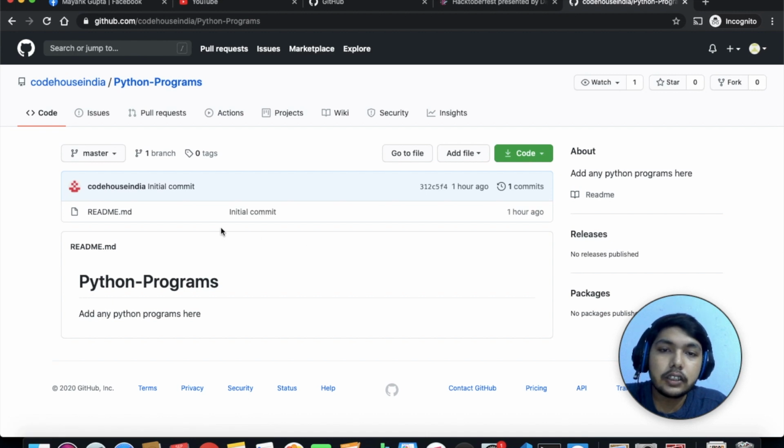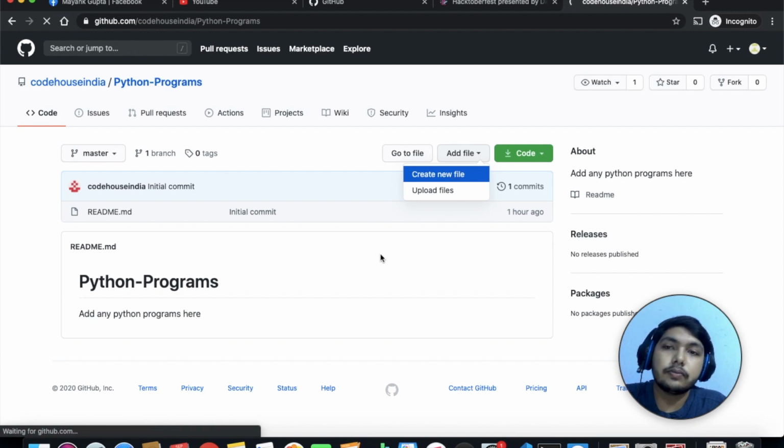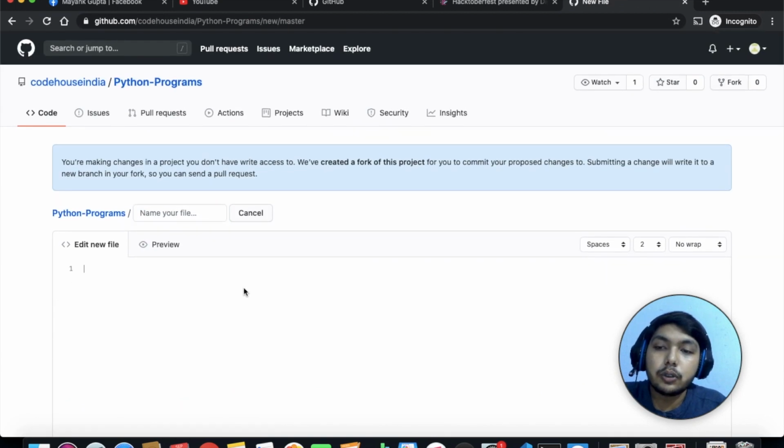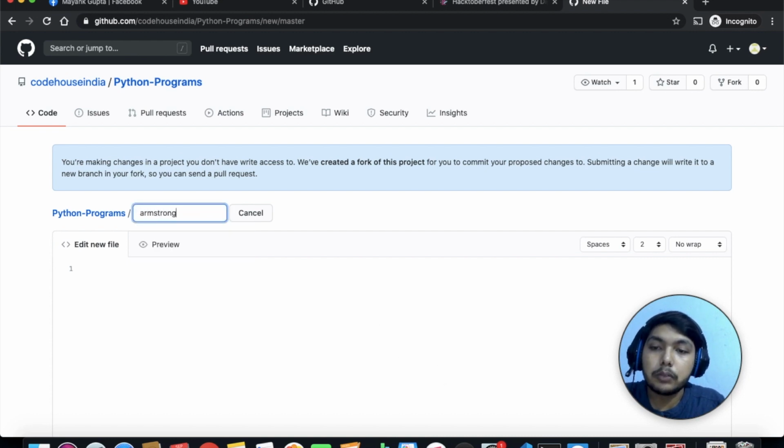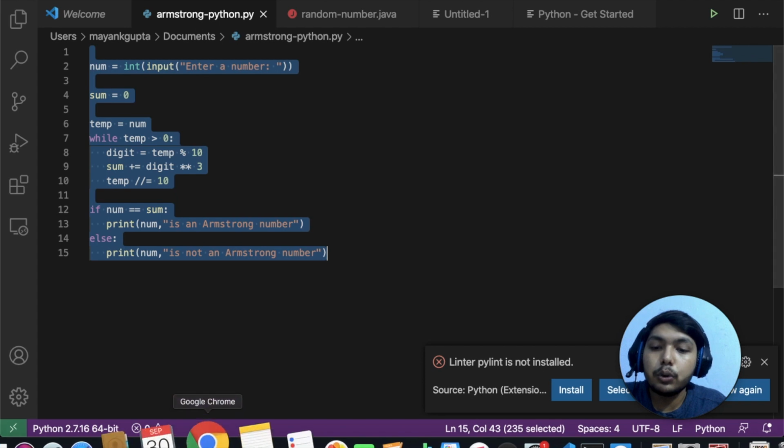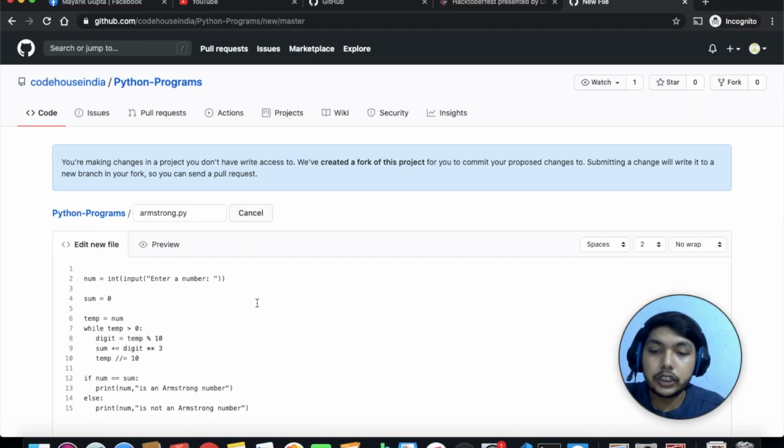You can see there are no files now except the readme. Now come to add file, create a new file. Here you can write the file name. Suppose I'm trying to write the Armstrong number, so my file name is armstrong.py, and I have this code, so I'm pasting it here.